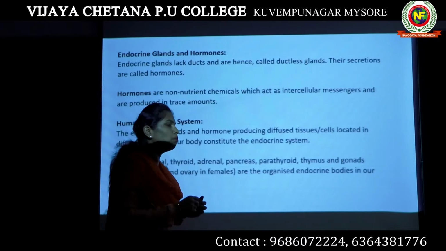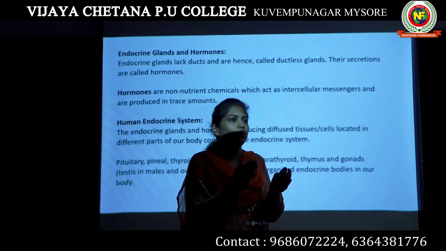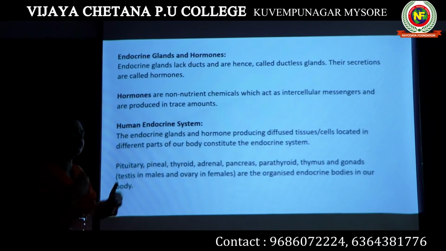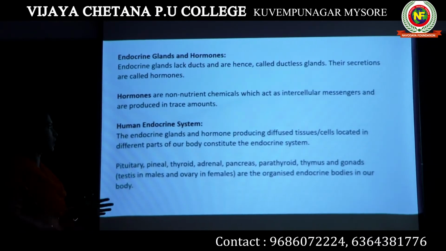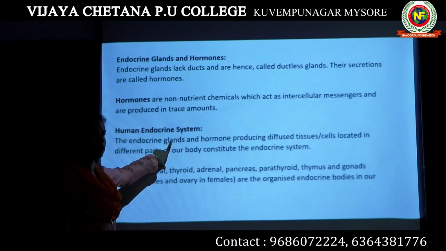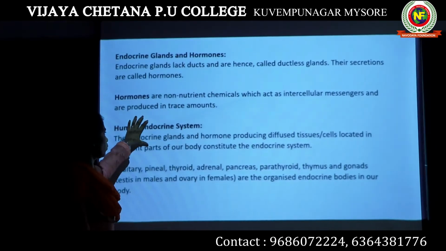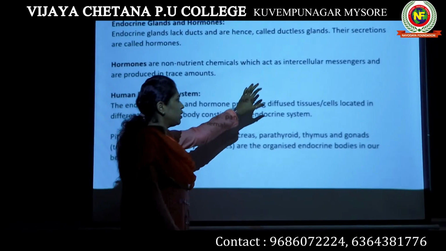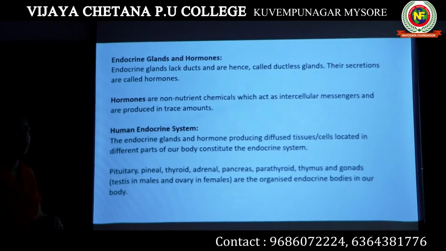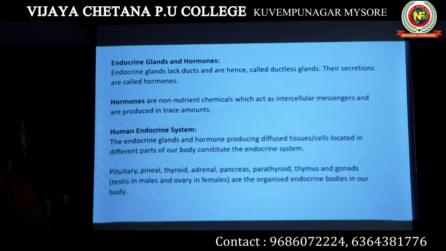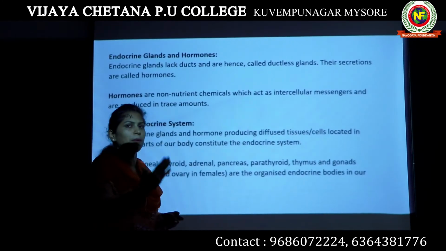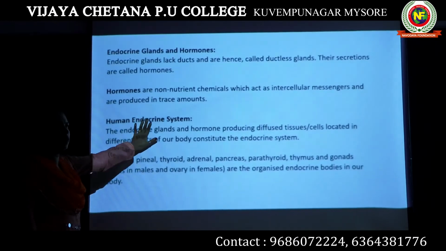In our body, there are multiple endocrine glands, that means organs of our body which have the capacity to produce hormones. Multiple endocrine glands come together and form the endocrine system. Also, apart from endocrine glands, there are special tissues or cells present in our body which have the capacity to produce hormones. All together it forms the human endocrine system. So generally, any tissue, cell or organ of our body which has the capacity to produce hormones comes under the human endocrine system.